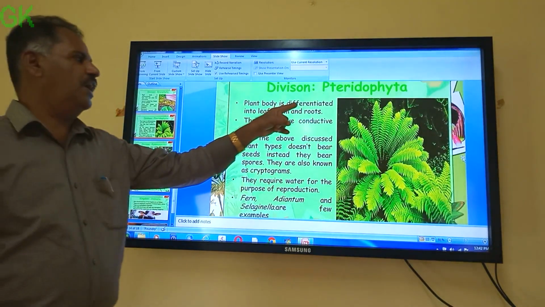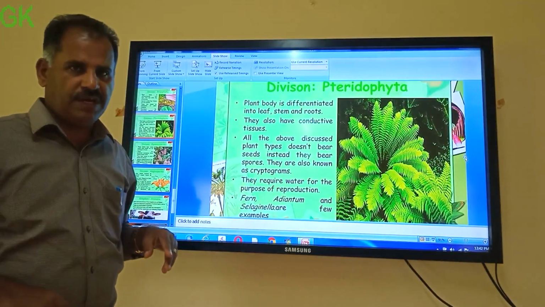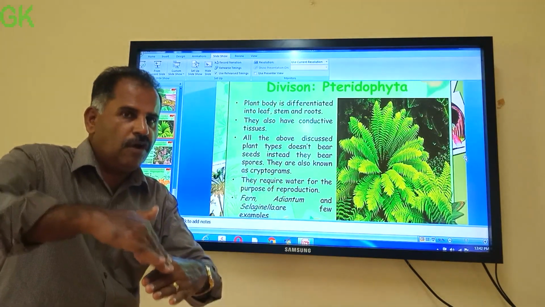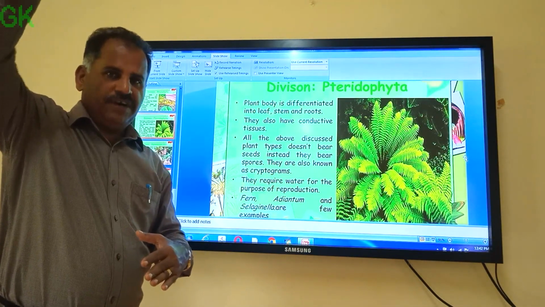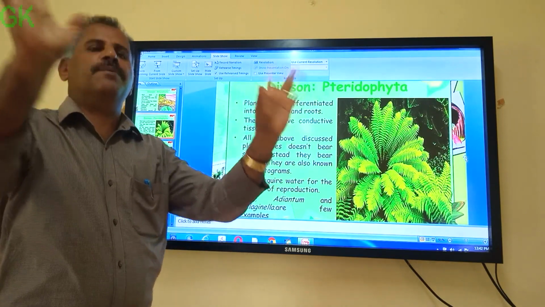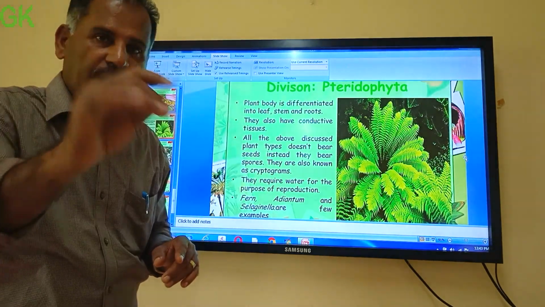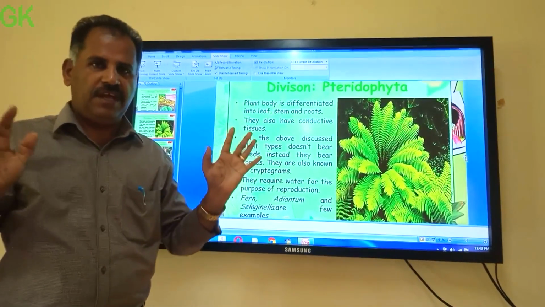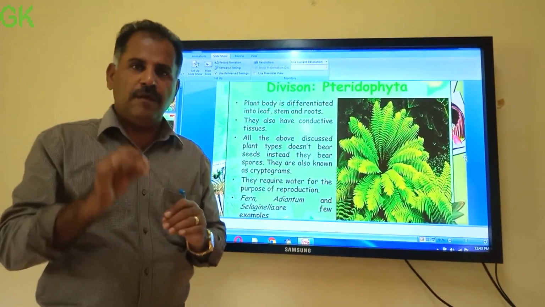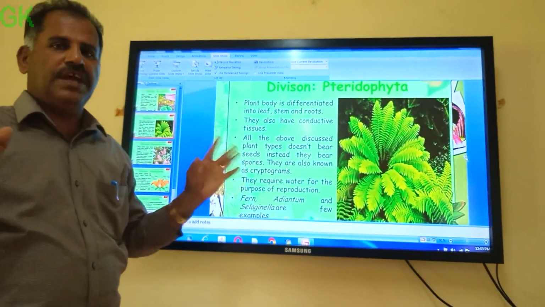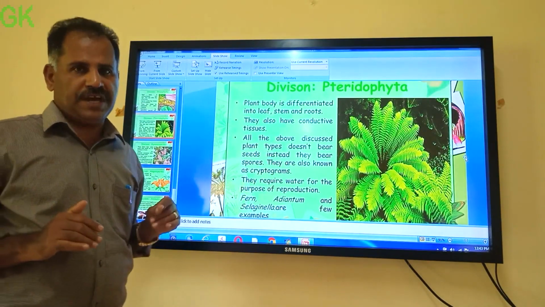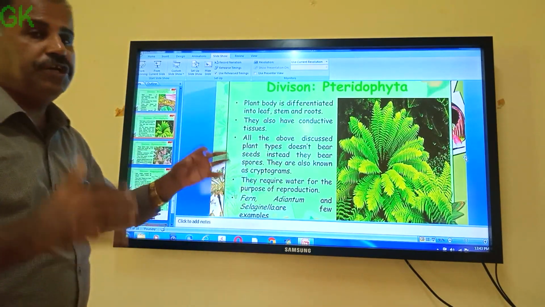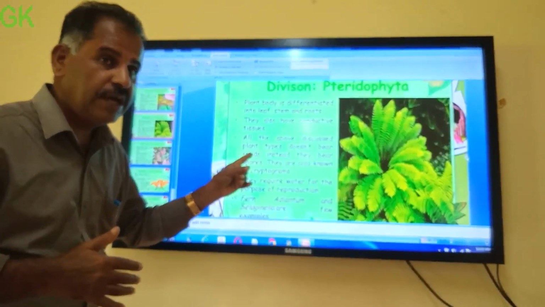Now next comes the division Pteridophyta, the third division. Pteridophyta shows one more advanced character. What is the character? Vascular tissues are present. Pteridophytes are the first true land plants, we can say. The first true land plants with vascular tissues. So first true land plants with vascular tissues are known as Pteridophytes.